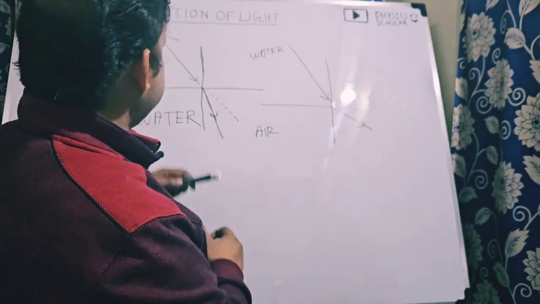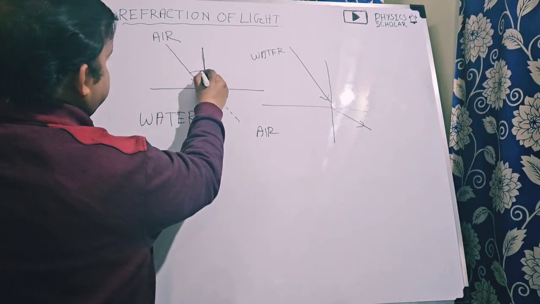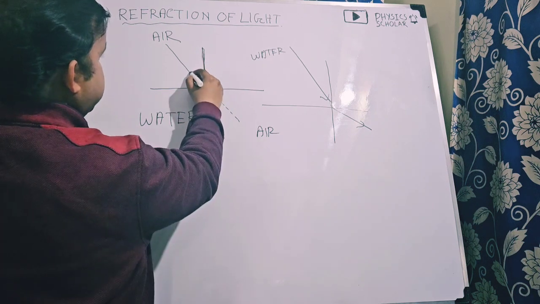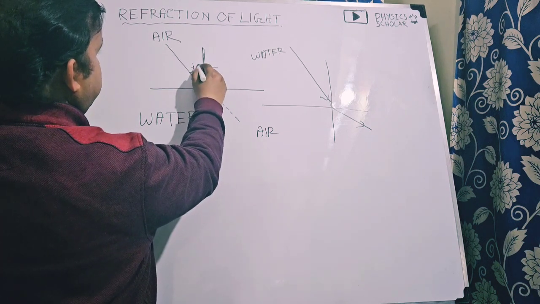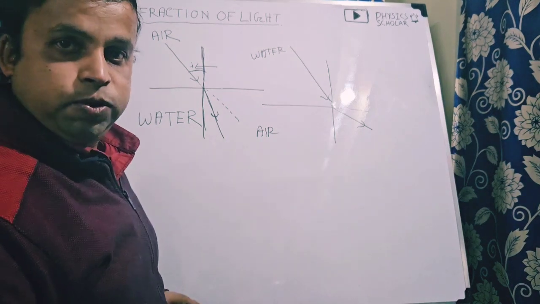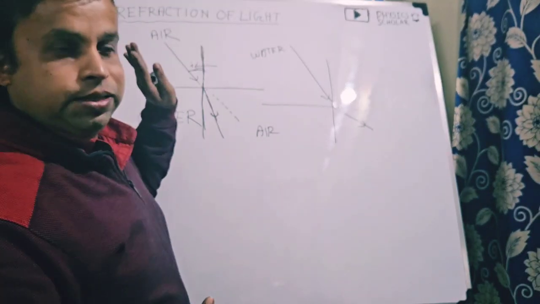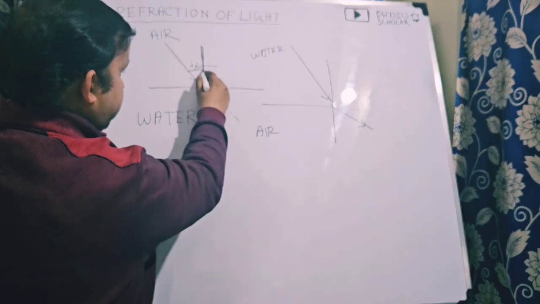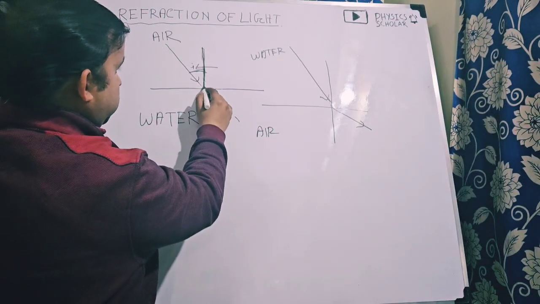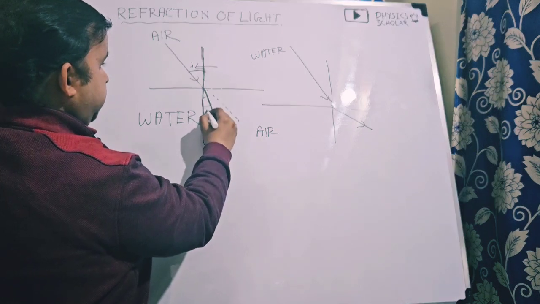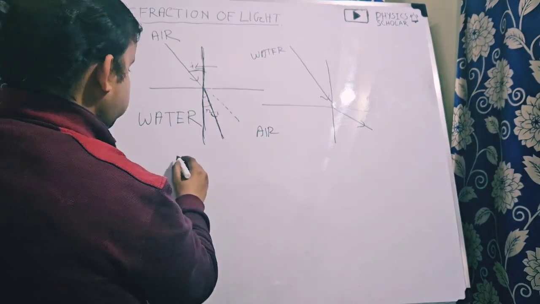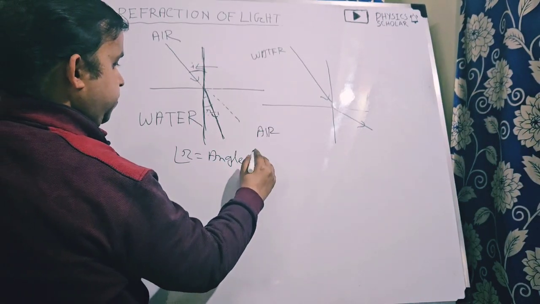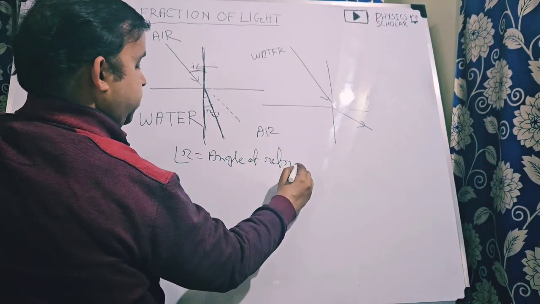Clear? This is the incident ray and this is the perpendicular drawn at the point of incidence. So this angle is known as the angle of incidence, just like in reflection, if you recall. And this is the refracted ray. The angle between the refracted ray and the perpendicular drawn at the point of incidence is known as the angle of refraction. So r is known as the angle of refraction.